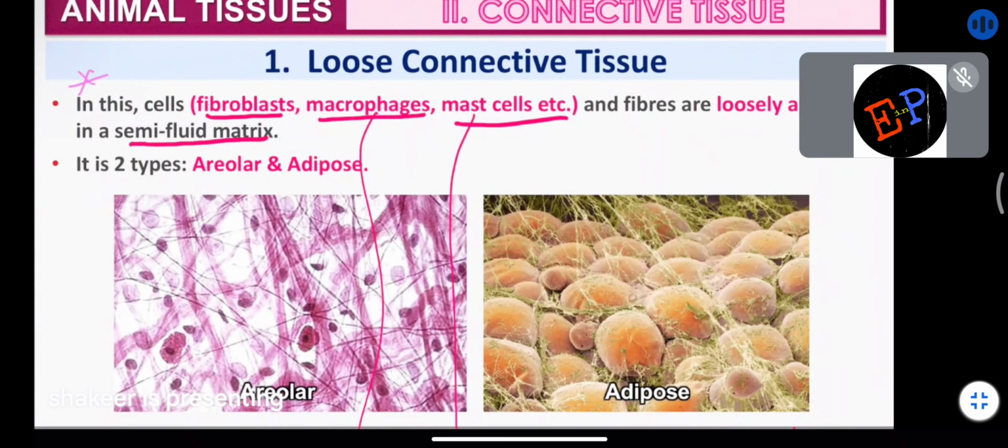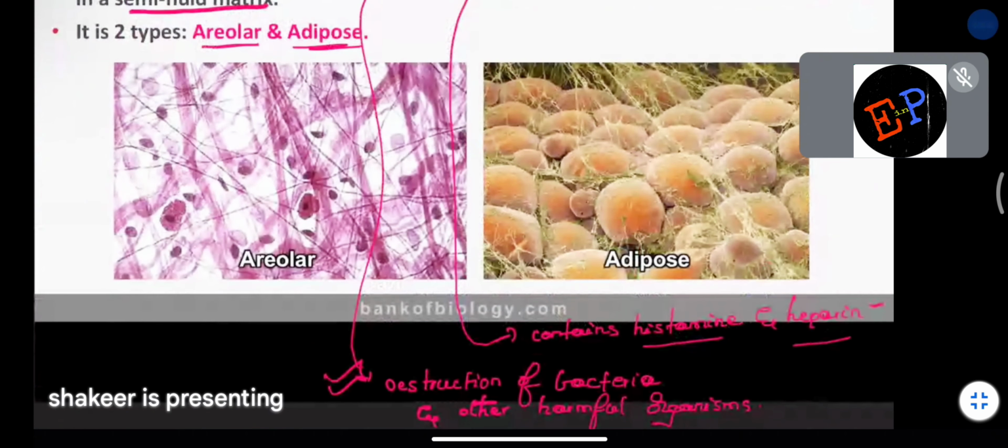What is meant by semi-fluid matrix? The intercellular matrix is the material present in the gaps between the cells. And here, what kind of intercellular matrix is there? Semi-fluid. It means it is not a solid and not a liquid, it is in between. That is why it is called semi-fluid. And this loose connective tissue we divide into two types: areolar and adipose. Now let us see the function of areolar as well as adipose.